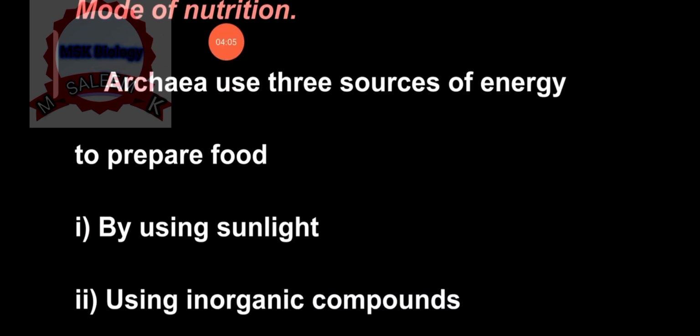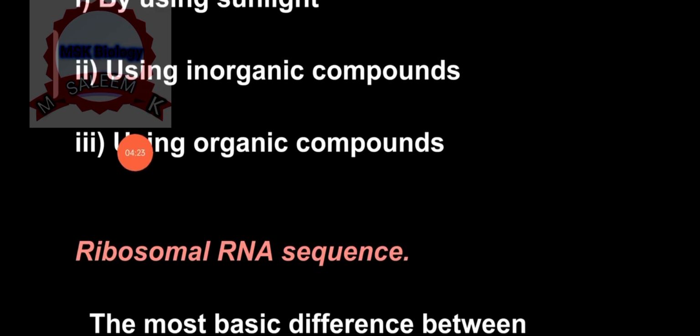Mode of nutrition, how they obtain food. Archaea use three sources of energy to prepare their food. The first is using sunlight by the process of photosynthesis. The second is using inorganic compounds, and the third is using organic compounds.